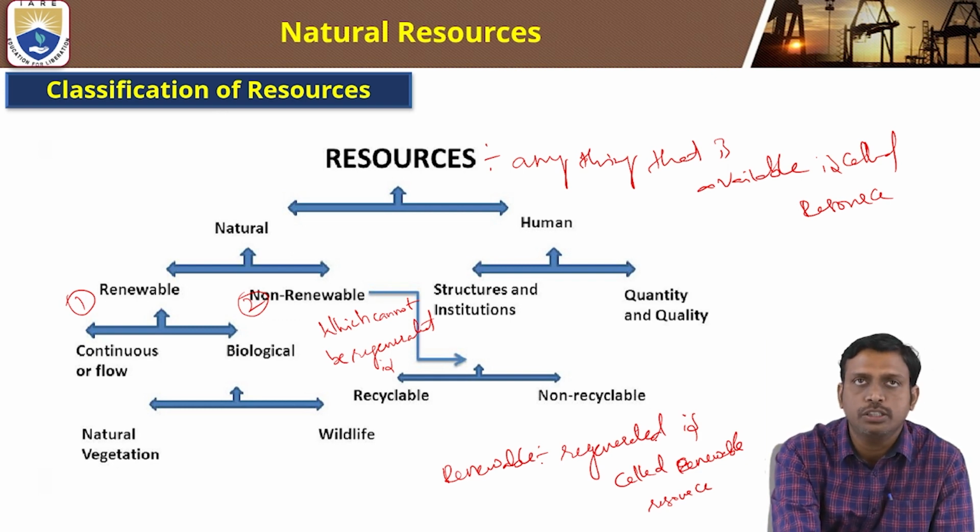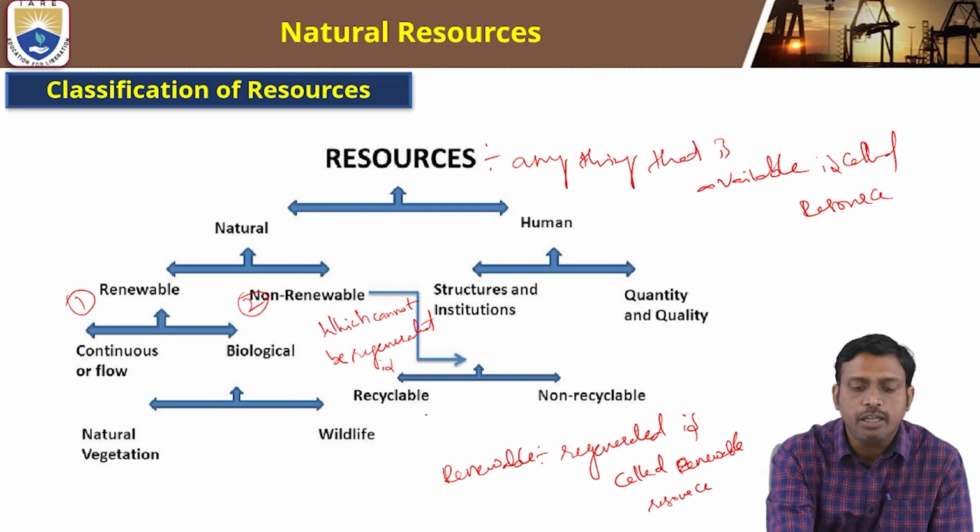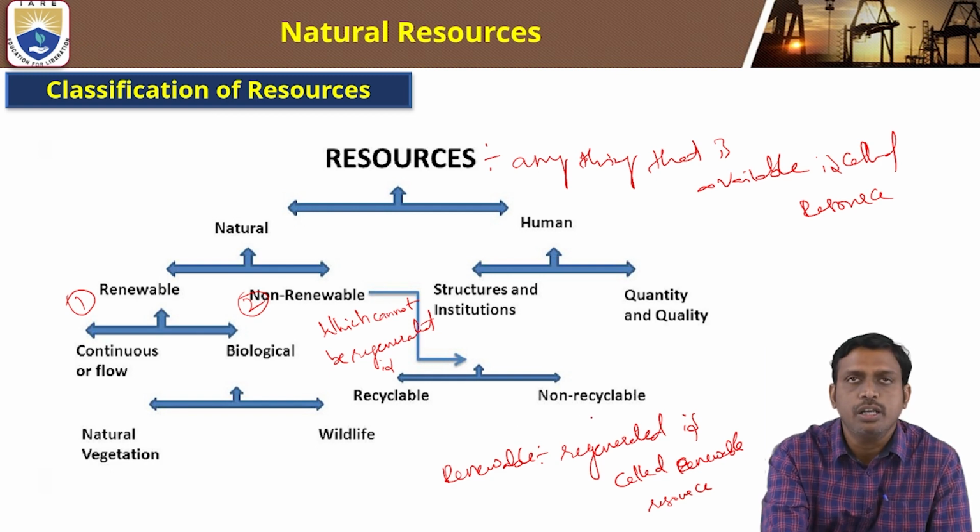In the biological resources, one is natural vegetation and the next is wildlife. Coming to the non-renewable resources, there are recyclable and non-recyclable resources.